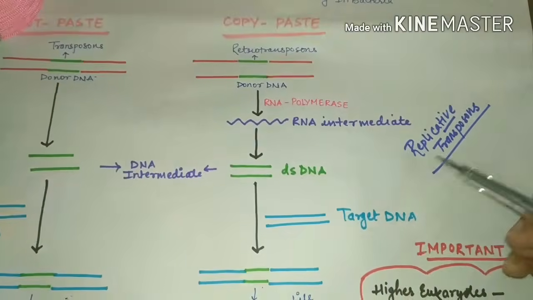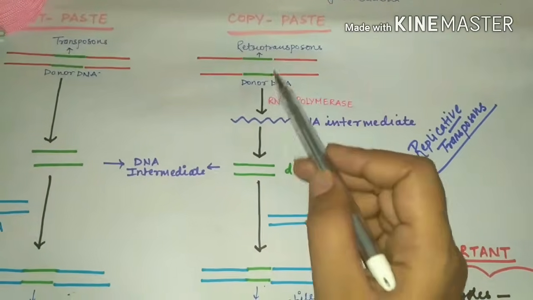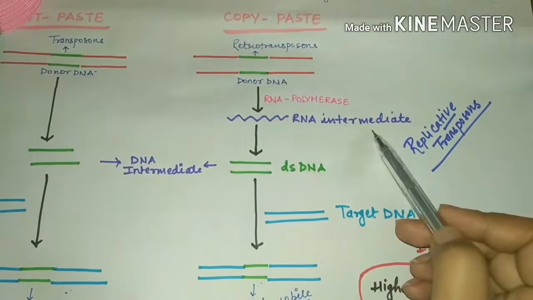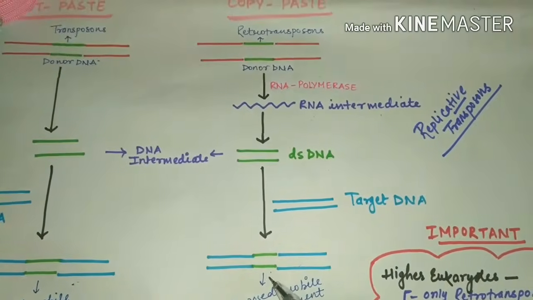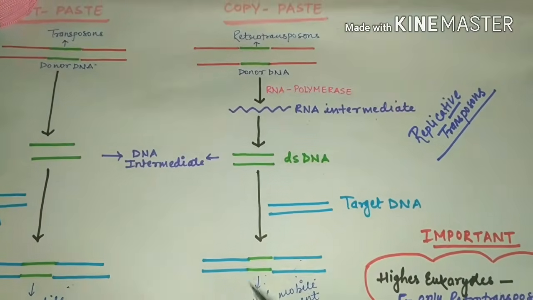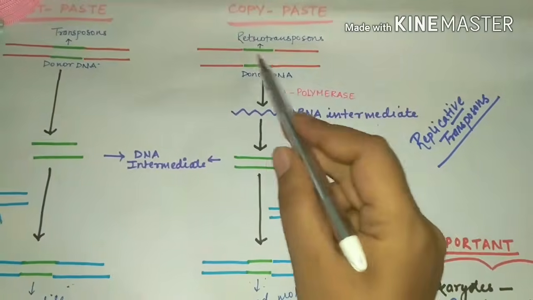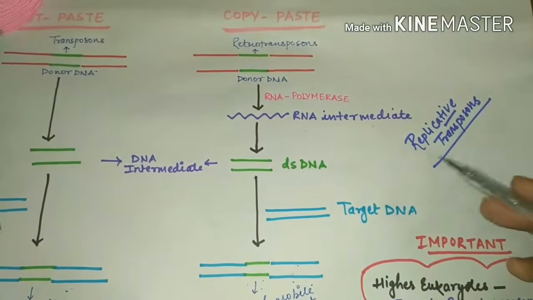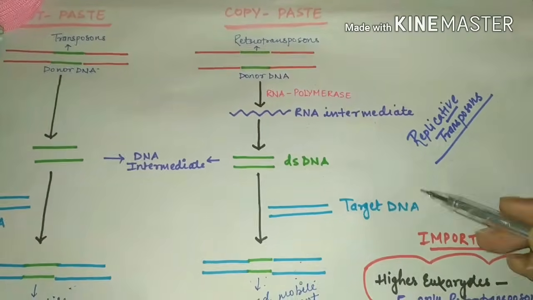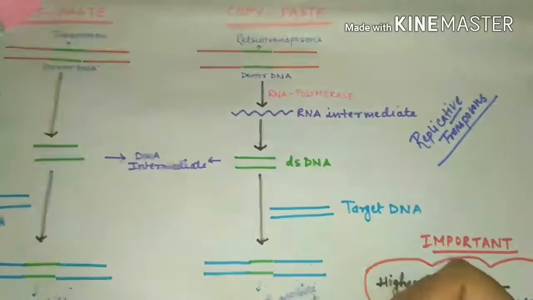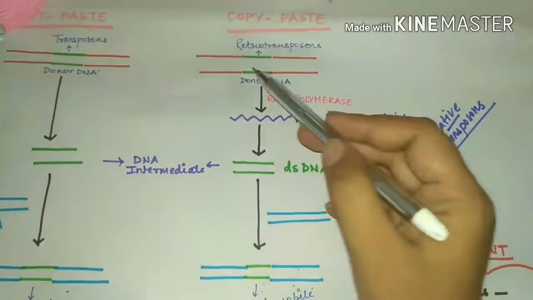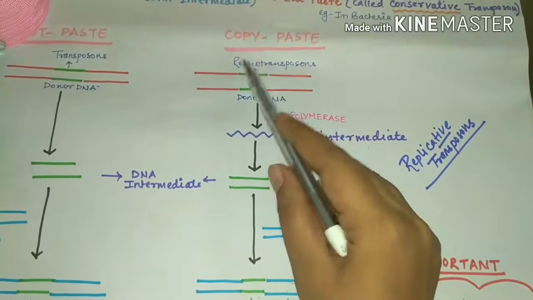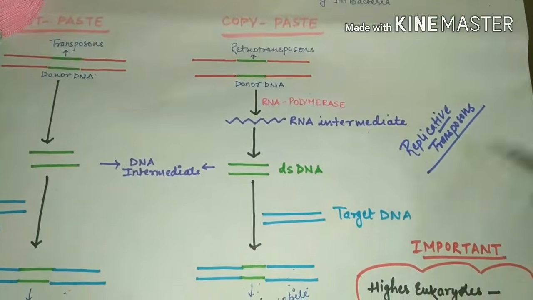And the main reason for calling it a replicative transposon is that there is an initial retrotransposon present, but it has been copied in the form of an RNA intermediate. So the new transposon which has been inserted into a new target DNA is the copy or replica of this sequence, and this is the main factor why we call it replicative transposition. The process which takes place is known as replicative transposition, because this sequence is going to be a replica of that sequence. That is why we call it copy and paste or replicative transposons.